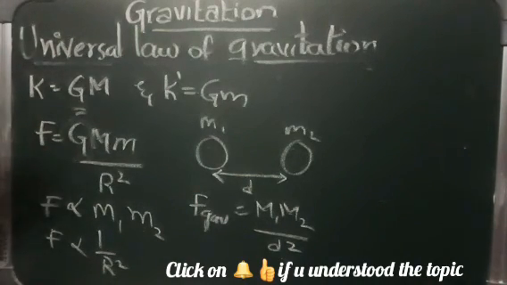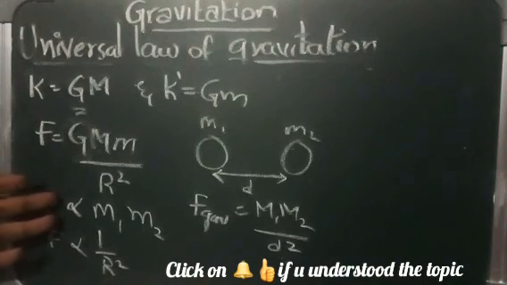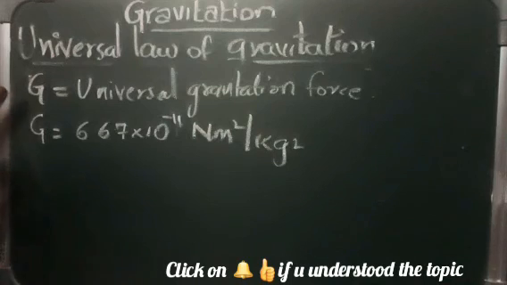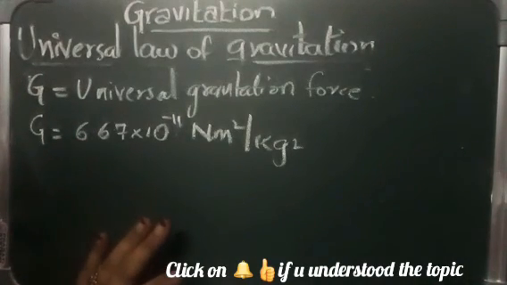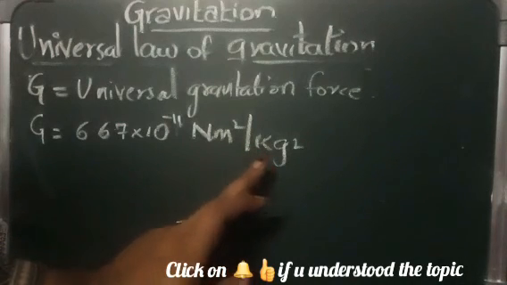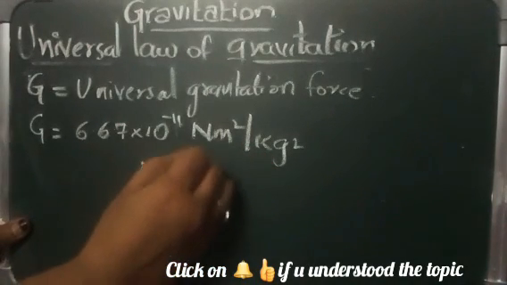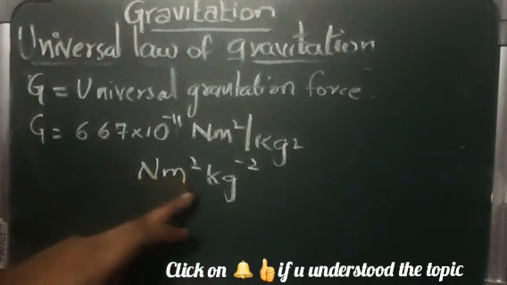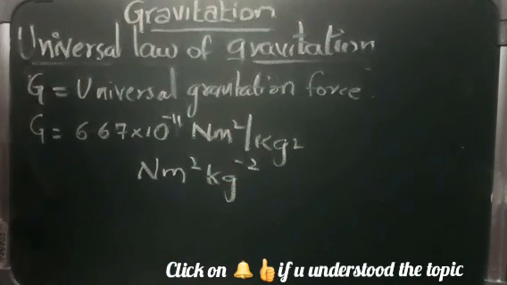And G also has its own value. This is called the universal gravitational constant. It is denoted by G, and its value is 6.67 × 10⁻¹¹, and its SI unit is newton meter square per kg square. Okay, newton meter square per kg square. This is very important.